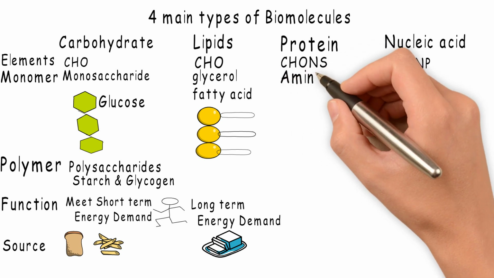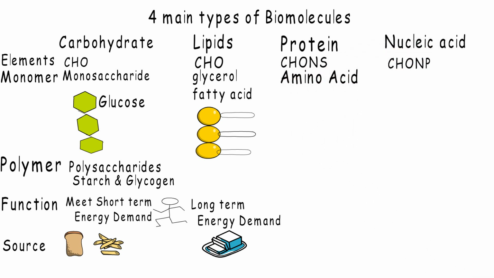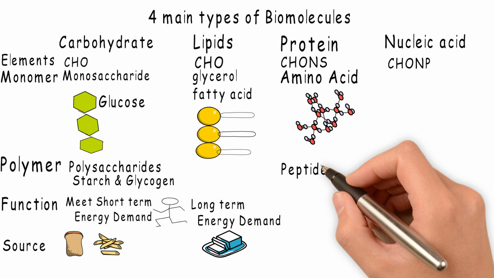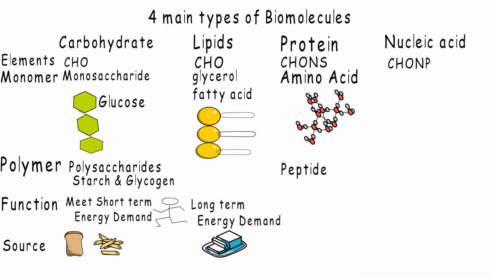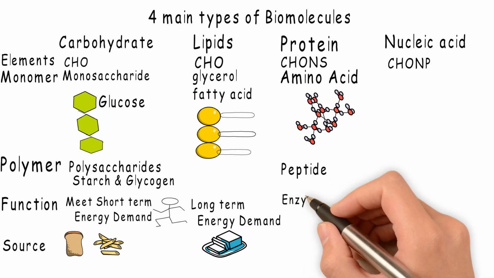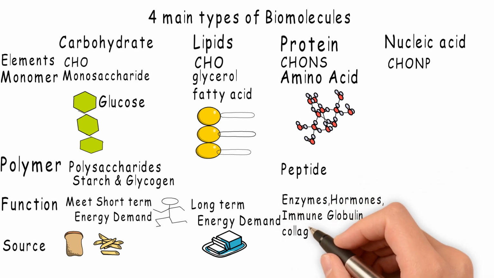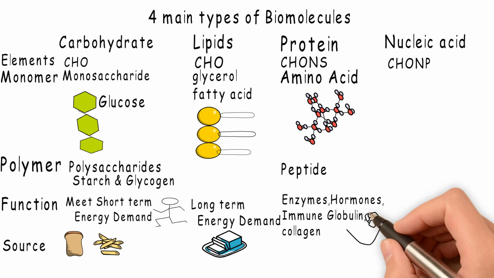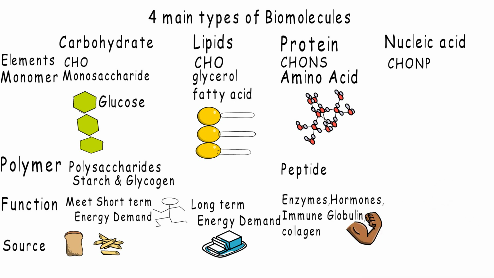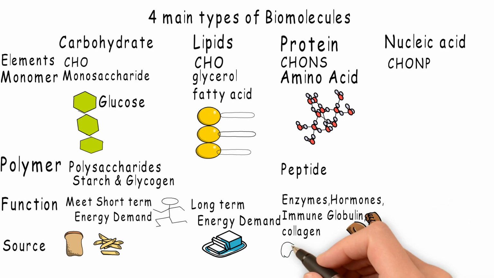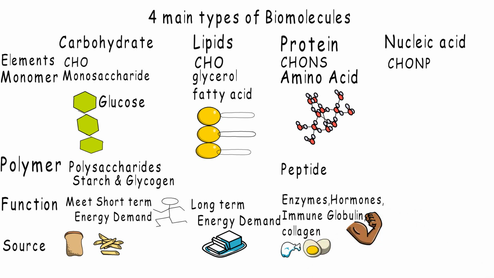The third biomolecule is protein. The monomer of protein is amino acid. The polymer of protein is peptide. Some proteins have dynamic functions, such as enzymes, hormones, immunoglobulins. Some proteins have structural functions, like collagen, and how could I forget muscle building. The sources of protein are meat and egg white.